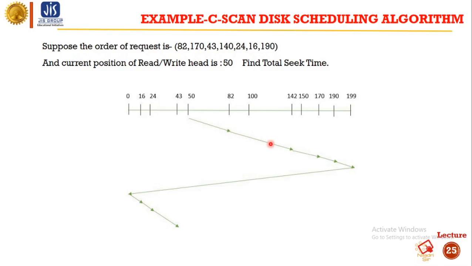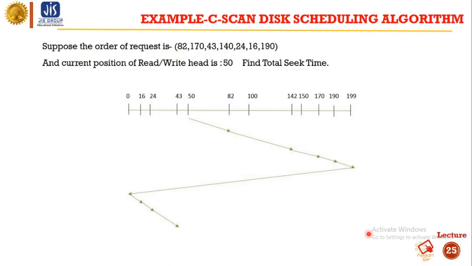This is similar to the SCAN algorithm, but the difference is that from 199 we will move to the first disk, that is the 0th position. In the case of the SCAN scheduling algorithm, we would move from 199 to the unvisited disks.